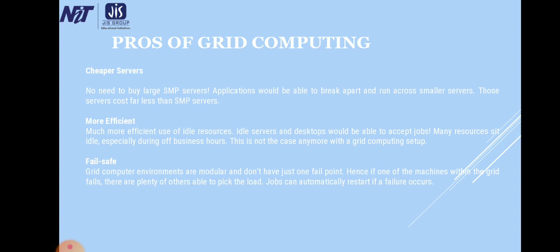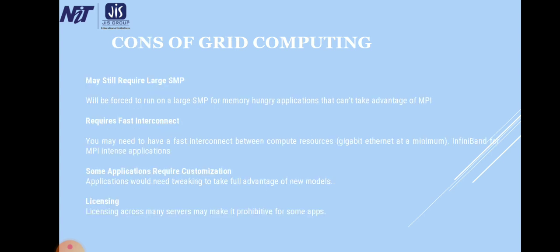Fail safe. Grid computing environments are modular and don't have just one point of failure. Hence, if one of the machines within the grid fails, there are plenty of others able to pick up the load. Jobs can automatically restart if a failure occurs.